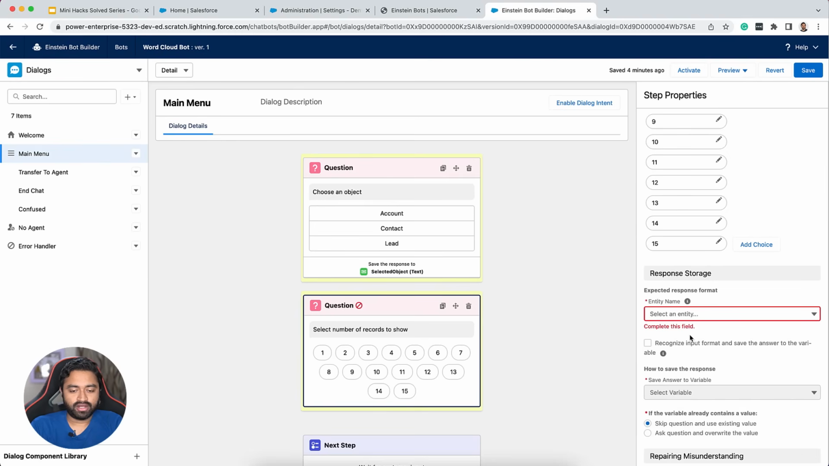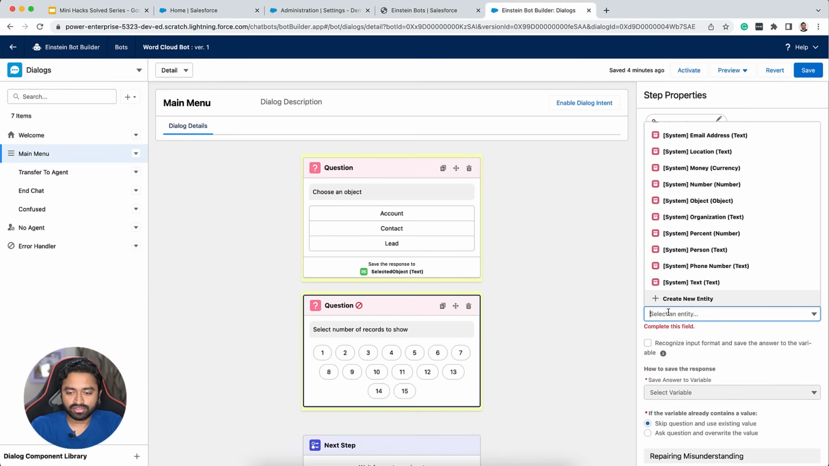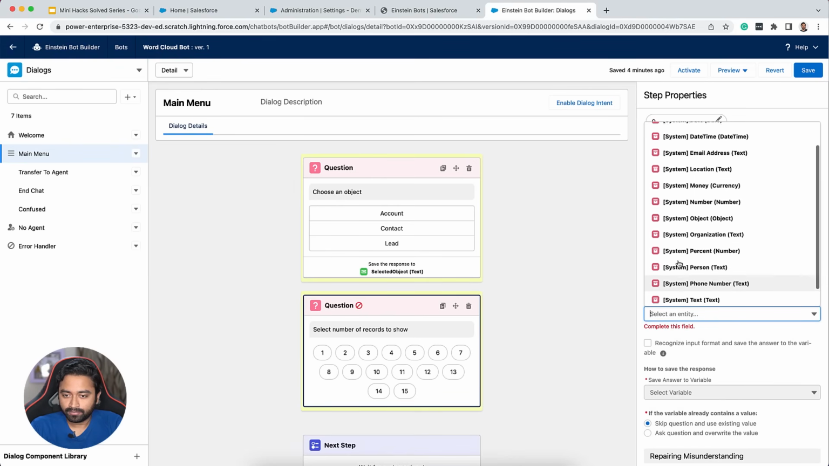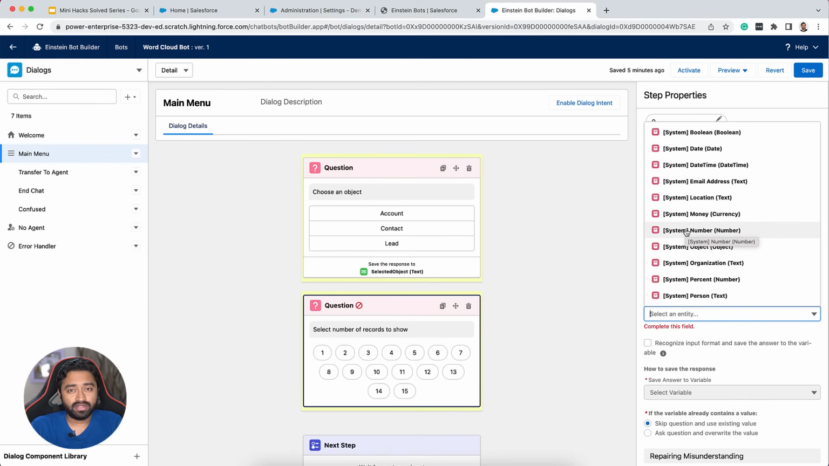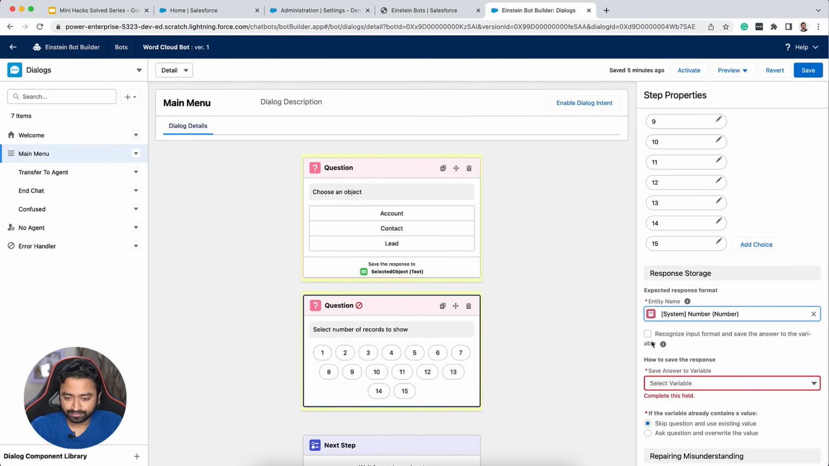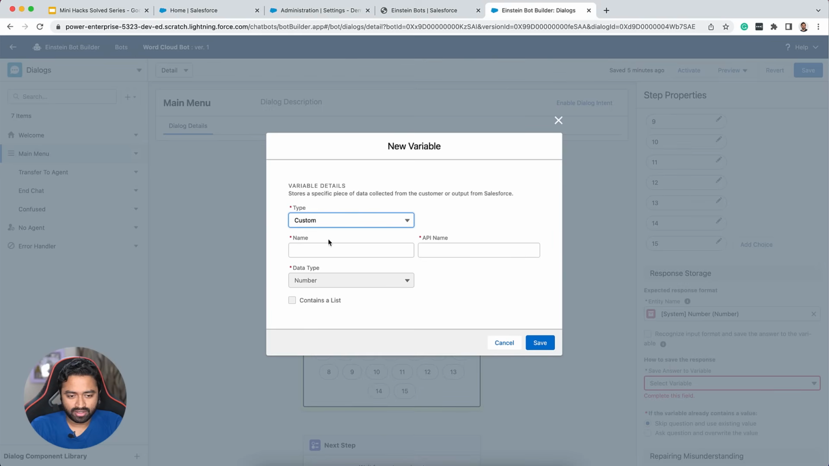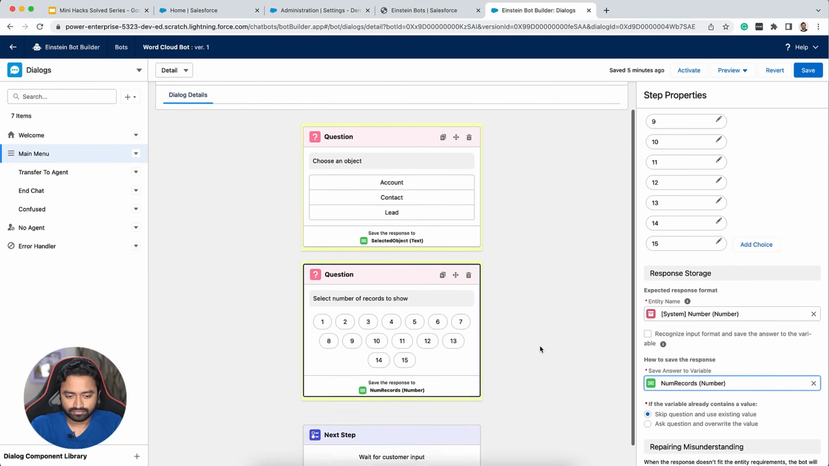So here you go, we've created a choice with 15 buttons, and then of course you need to store this into another variable. So this time the output is going to be in the form of a number, and again we need to create a new number variable, and we are going to call it num records and save.